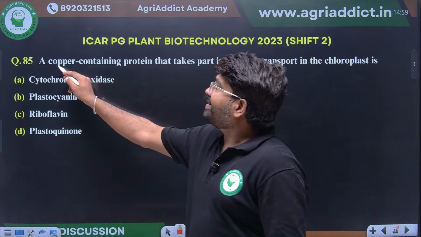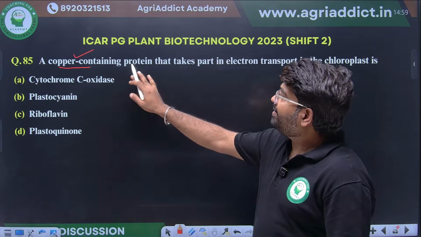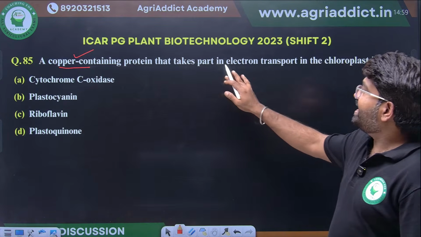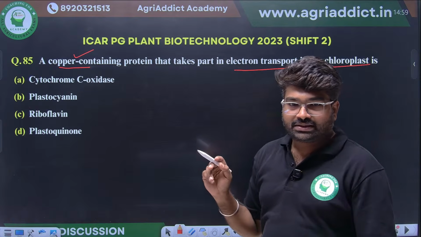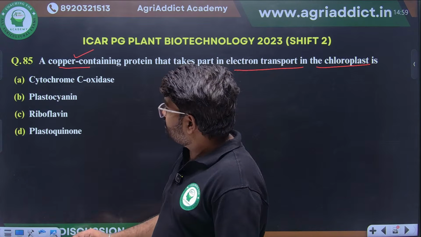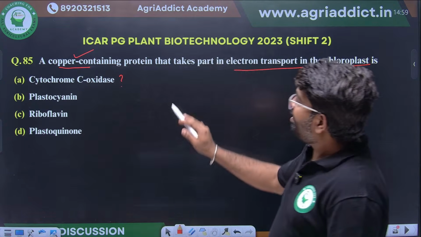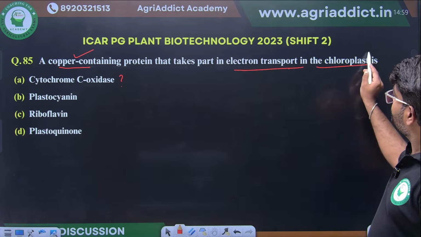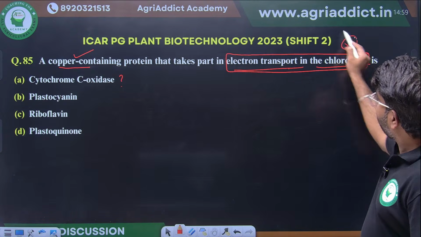A copper containing, while taking class itself, I told. Copper containing protein that takes part in electron transport in chloroplast. Cytochrome C. Read the question properly.